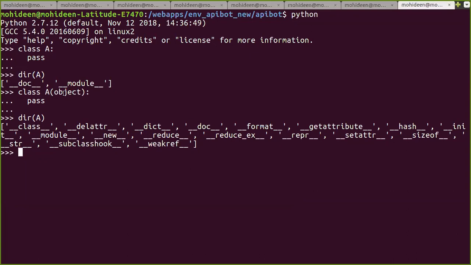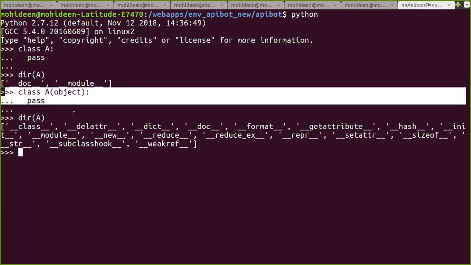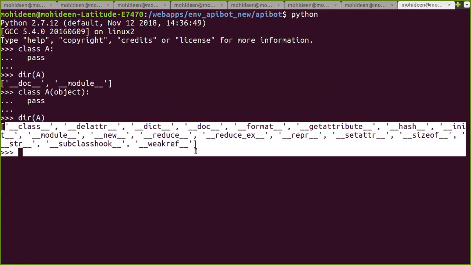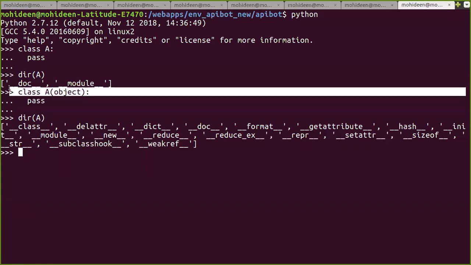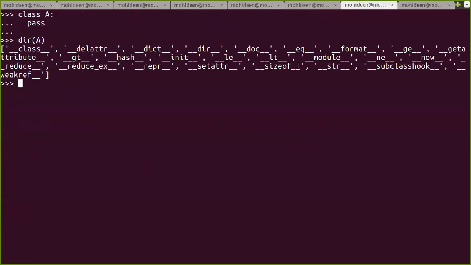So a base class doesn't acquire any properties of another user-defined class or anything else. So this is a base class. A base class contains only base class properties. Got it? In Python 2, we need to specify it this way, but in Python 3, we don't need to. By default, it will be there. So what is the difference between Python 2 and 3? Any doubts in this? Am I clear? Or any doubts?